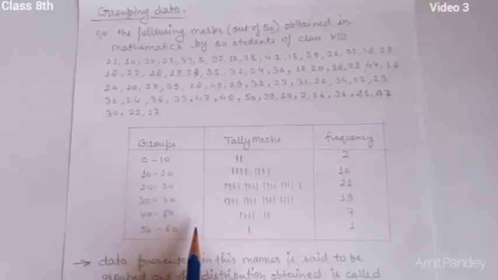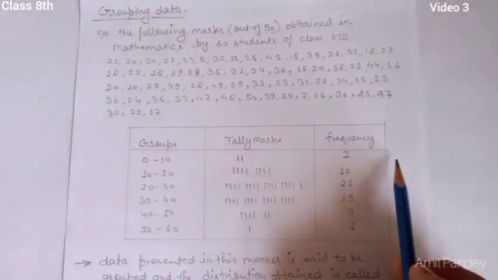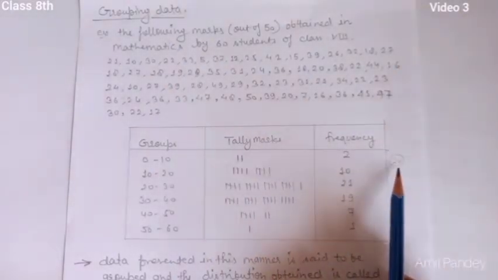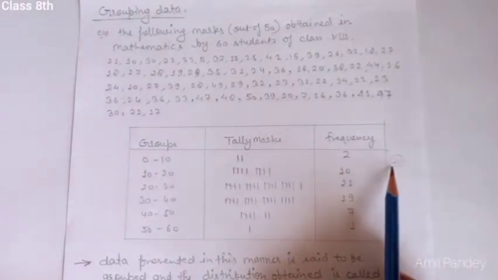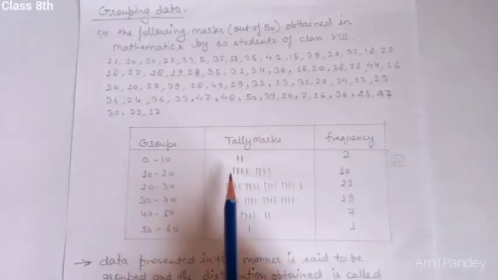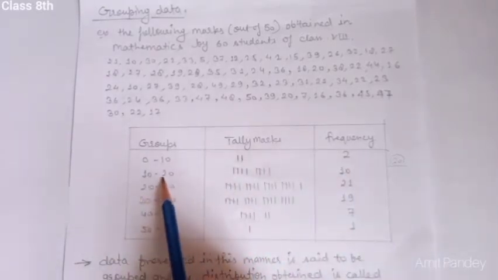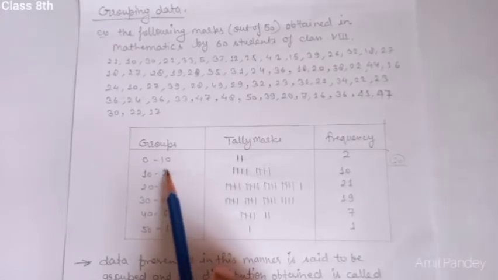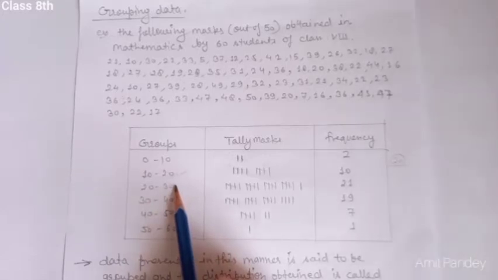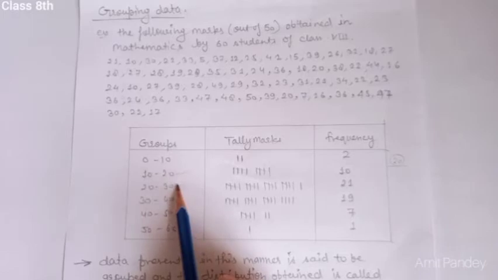Okay, one more thing student, you have to keep in your mind: suppose a student scored 20 marks. In which group will we add these marks? Will it go in this group or in this group? Yes student, it will always be kept in this group, because 20 is the upper limit here. The upper limit value never comes in a particular class, it goes to the next class. So the marks obtained by the student, 20, will be shown here.